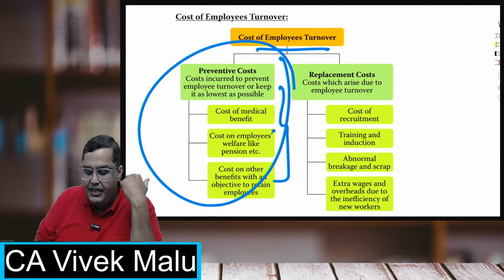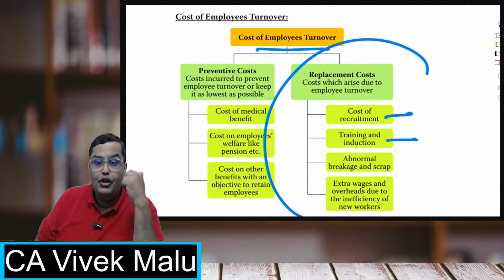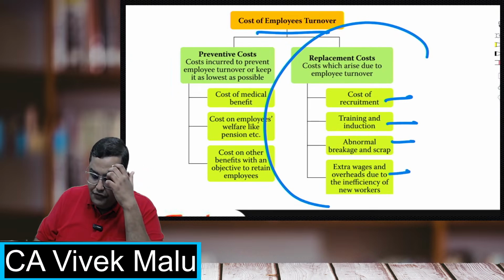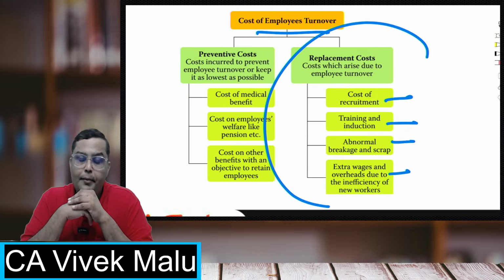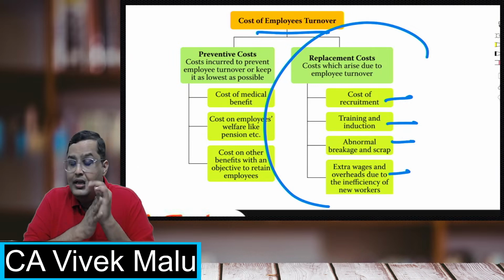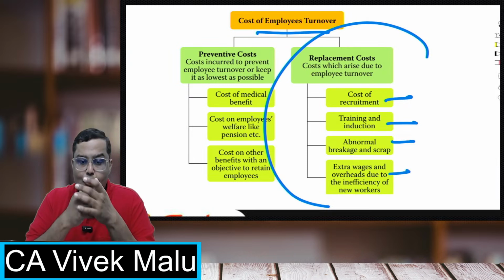But in case the employee does go, then there are some replacement costs: you have to recruit, you have to train them, there will be some abnormal breakages, and extra wages due to inefficiency. These are the costs that arise because of employee turnover. So this is all from the second and the third chapter of cost accounting.